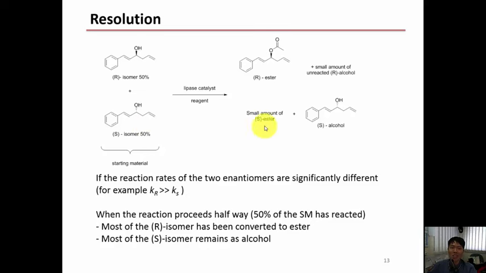So since the products here are different, we have an ester versus an alcohol, so you can now separate them using the difference in their properties. And here we understand that the rate of the reaction for the S isomer is so much smaller than for the R isomer.